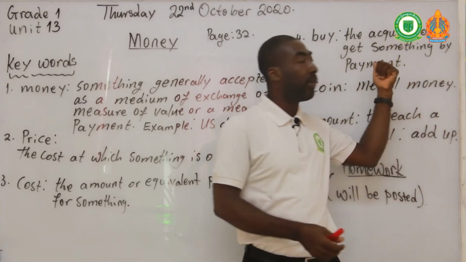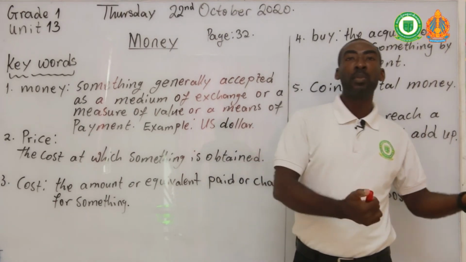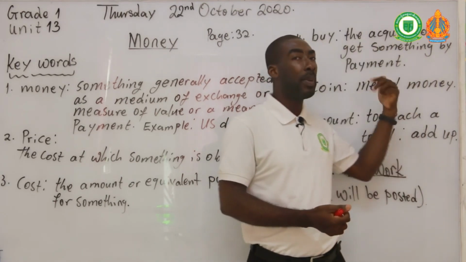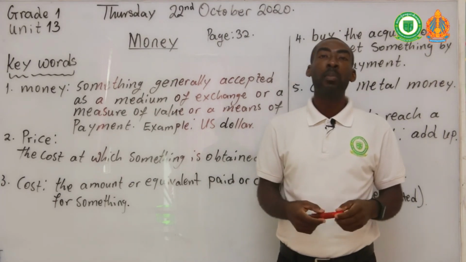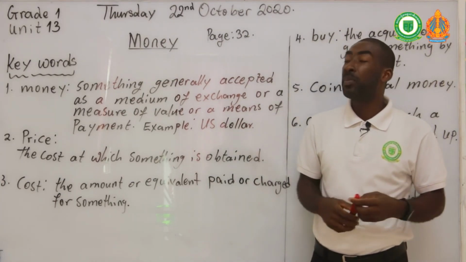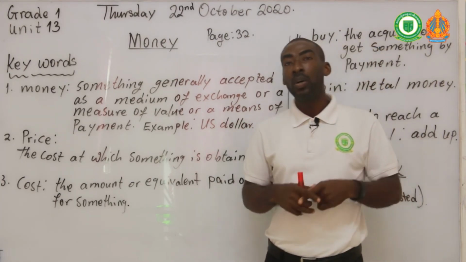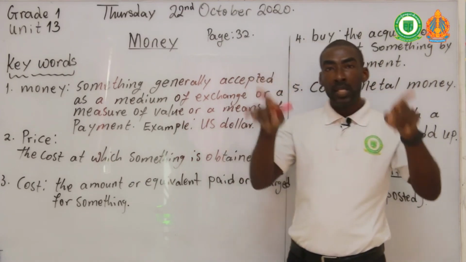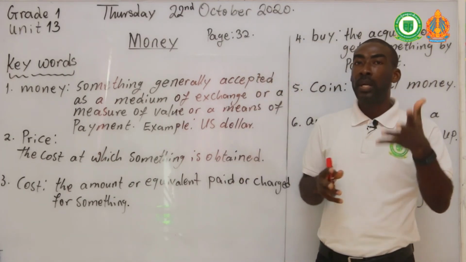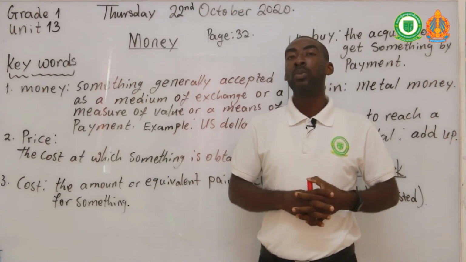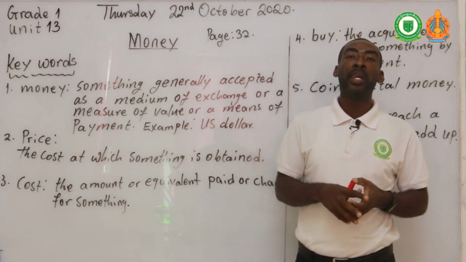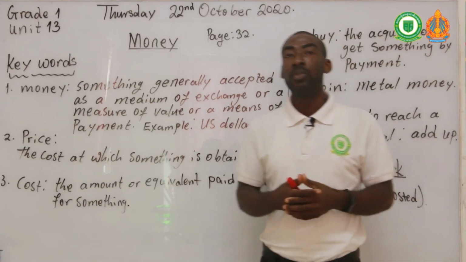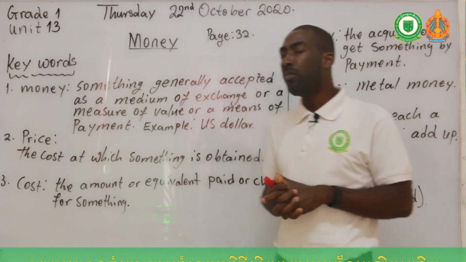We learned that when you give money out and you take the product in, it means that you are buying. That is buying. Coin is a metal money. It normally comes in a round or circular shape, which I posted some images of to you through the group for you to see. Although some of you might have seen real coins in real life before.